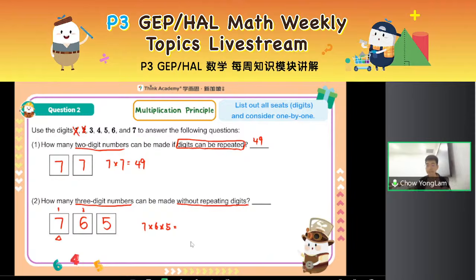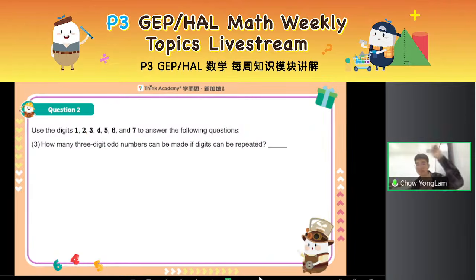Now all I need to do is to get the value, right? 7 times 6 times 5 is 210, right? By multiplying all the number of ways for each place, I will get 210 as the number of 3-digit numbers. All right, so when you can repeat and cannot repeat digits, the consideration is slightly different. Hopefully you can see via these 2 examples. Now, honestly, there isn't much restriction up till now, but let's look at the next question.